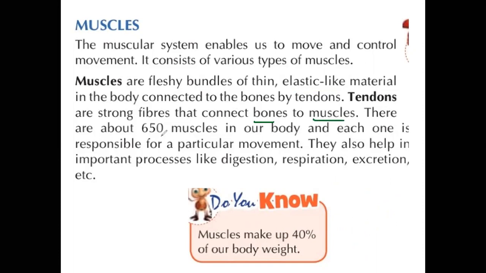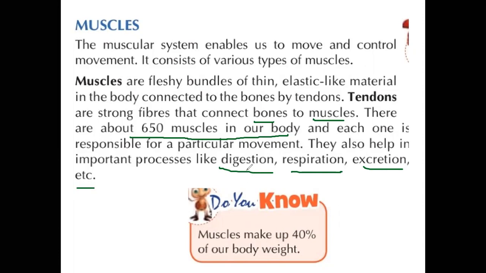There are about 650 muscles in our body, and each one is responsible for a particular movement. Each muscle is responsible for a different kind of movement. They also help in important processes like digestion, respiration, excretion, and transportation, so different kinds of metabolic activities.